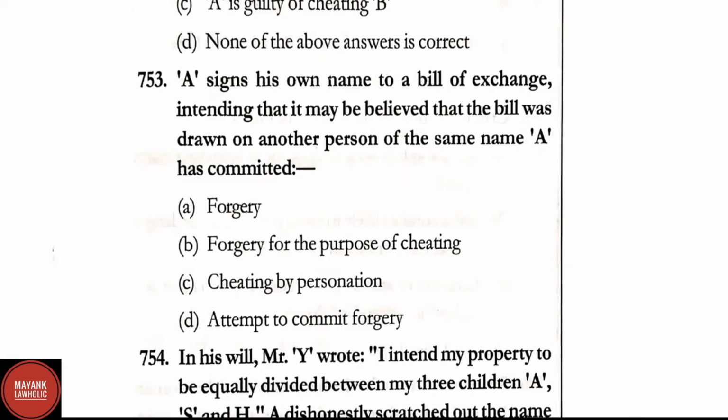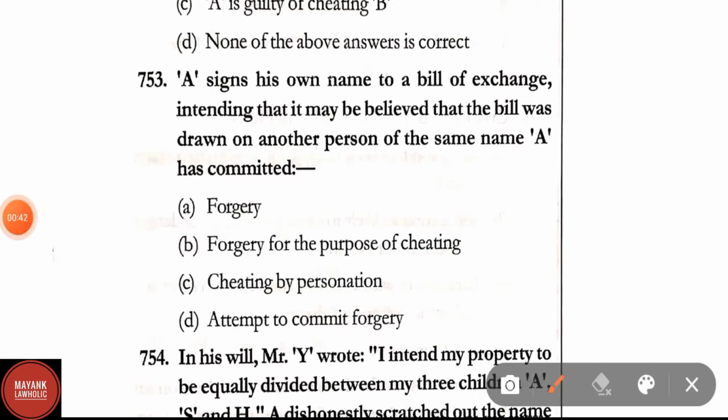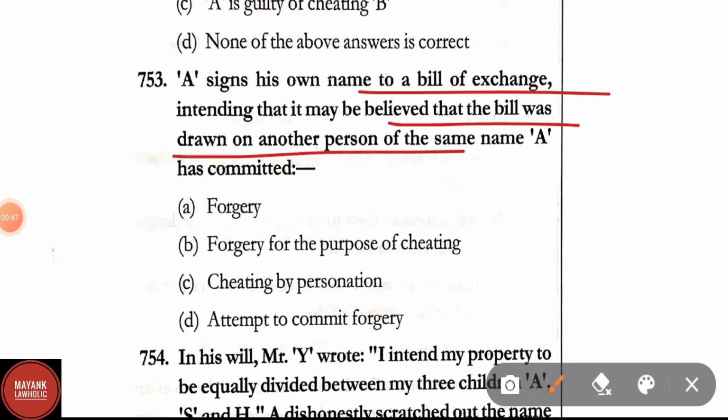Question number 753. A signs his own name to a bill of exchange, intending that it may be believed that the bill was drawn on another person's of the same name. A has committed the offence of forgery, forging for the purpose of cheating, cheating by personation, attempt to commit forgery. Correct answer is option A, that is forgery.